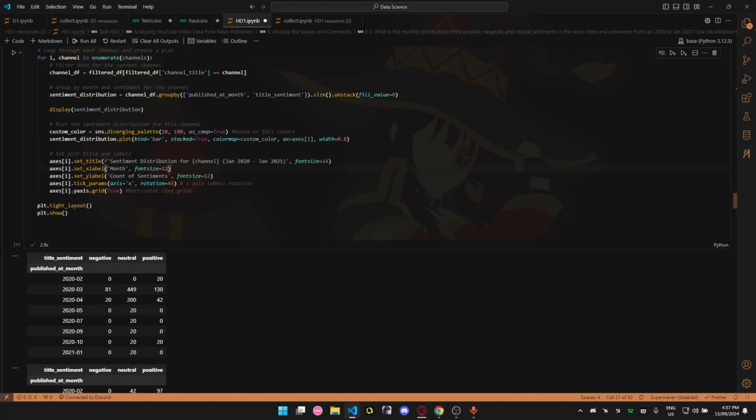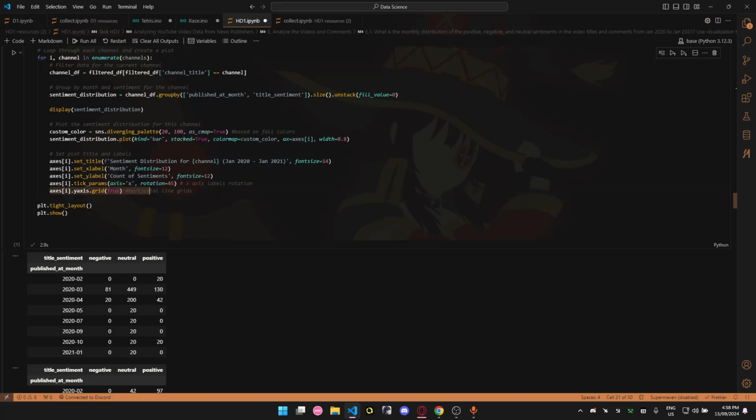Nothing pretty surprising. We can see that the X label will be set to the month name, and the Y label to count of sentiments. The font size is 12. Then I set the ticks of the X-axis to 45, so the labels on the X-axis will be rotated 45 degrees.